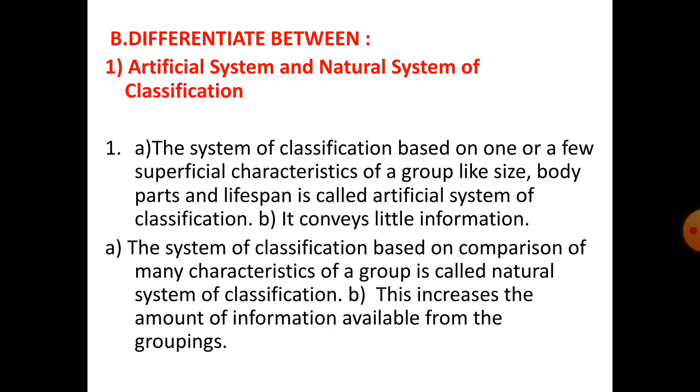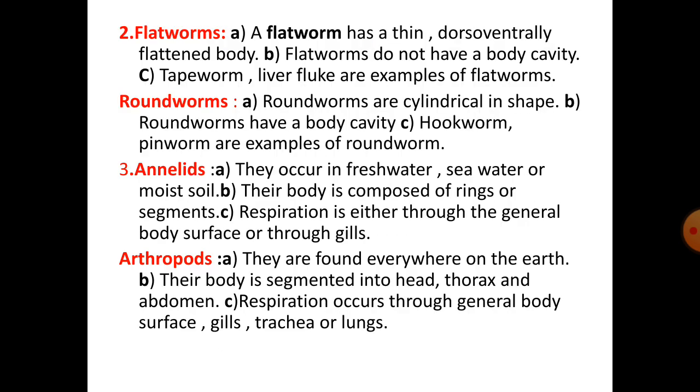First point of natural system of classification. The system of classification based on comparison of many characteristics of a group is called natural system of classification. Second point of artificial system. It conveys little information. Second point of natural system. This increases the amount of information available for the groupings.